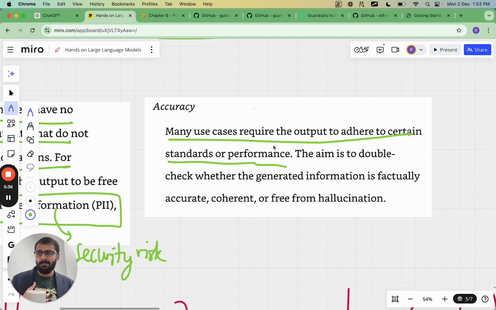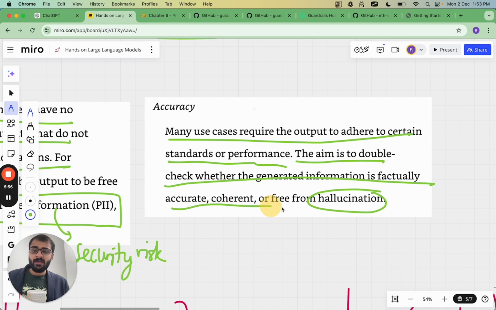If you have released an application to clients, and if these clients are big industries which operate in quick, fast moving environments, you cannot have large language models which hallucinate or provide information which is factually incorrect. The aim is to double check whether the generated information is actually factually correct or not. So that's why validation of output is really essential. If the LLM provides an output, we need to go back and validate it once more to check that it's actually accurate, it is coherent, and it is free from hallucination.